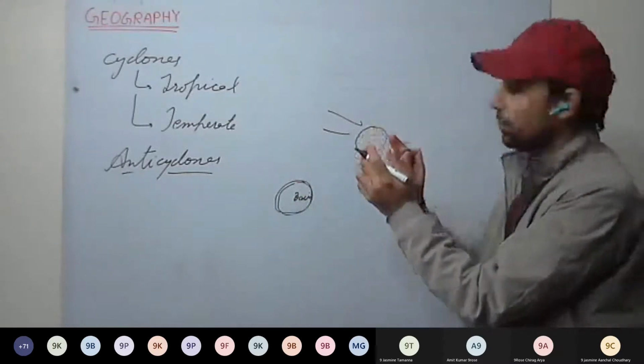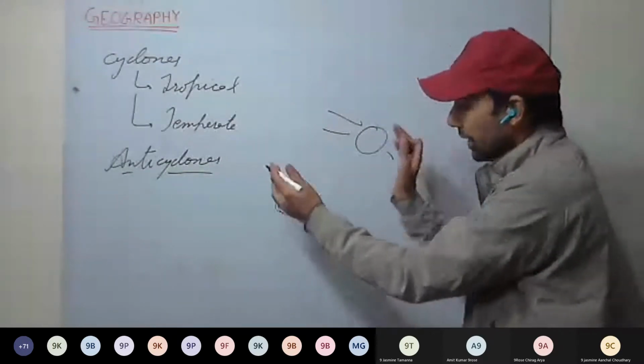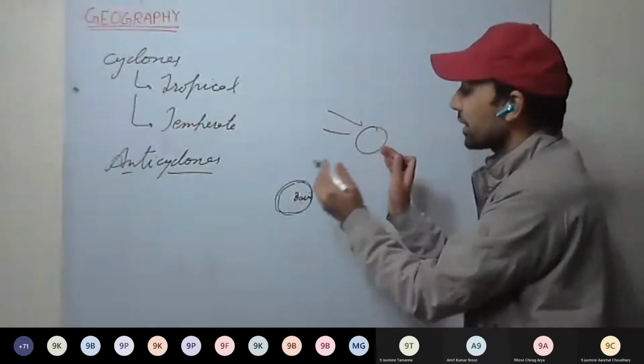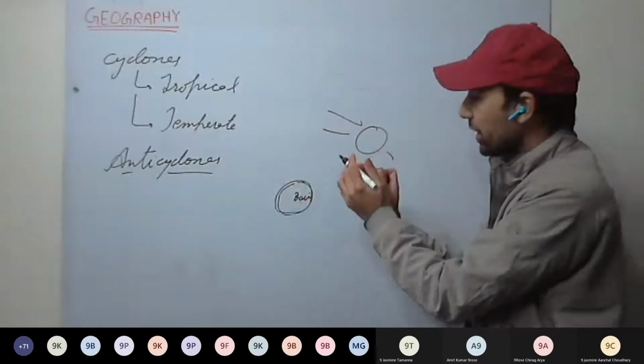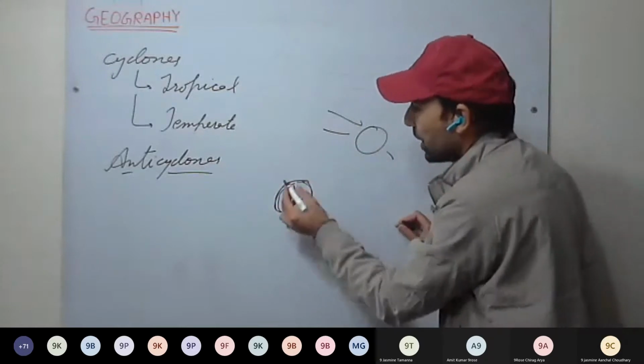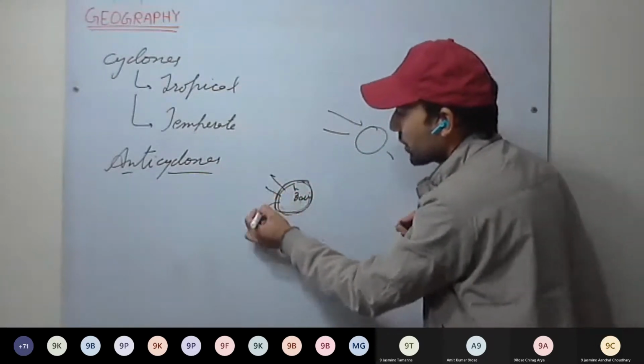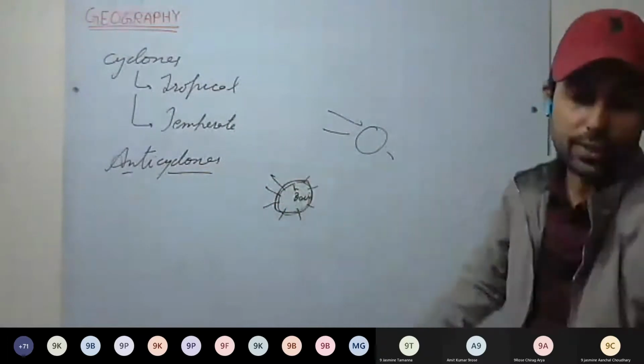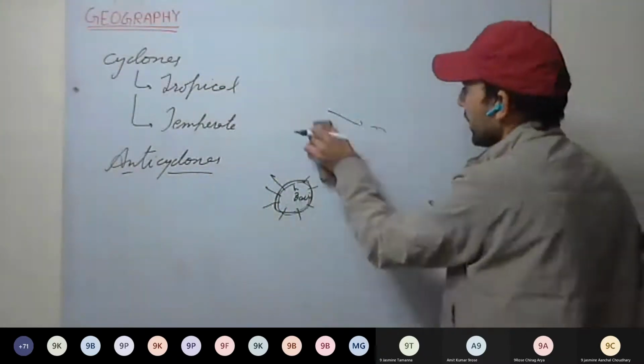Land gets cooled, less temperature. Air gets condensed. Air gets compressed. Pressure increases, so high pressure will develop. Now this air starts to rush towards the surroundings. Mainly these anticyclones are generated because of descending air as well.